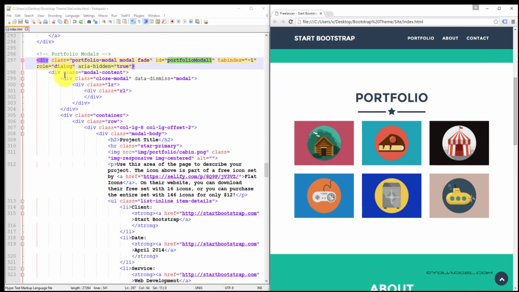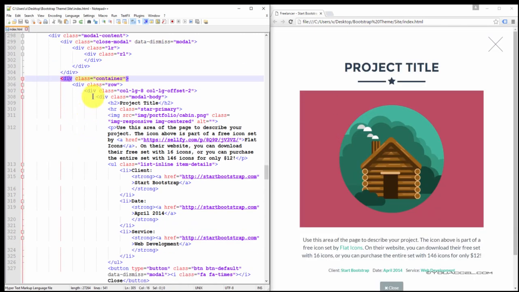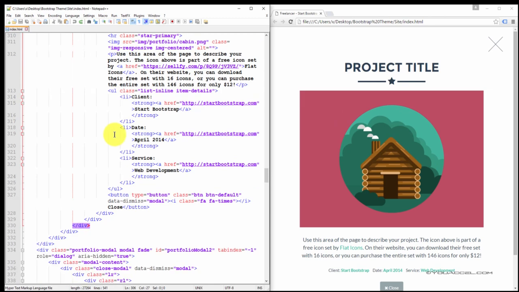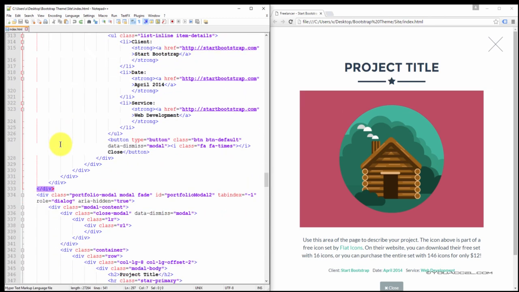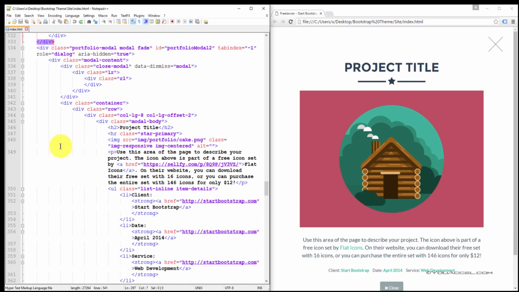Inside the modal, we have the modal content. The content includes the close button here, so that dismisses the modal when it's clicked. It also has a separate container and a row which holds all the text and images that we see inside the modal. Again, we won't go through each modal because we've worked with modals before, and it's the same concept. It's just copying and pasting blocks of code for whichever components you want to include in the theme.